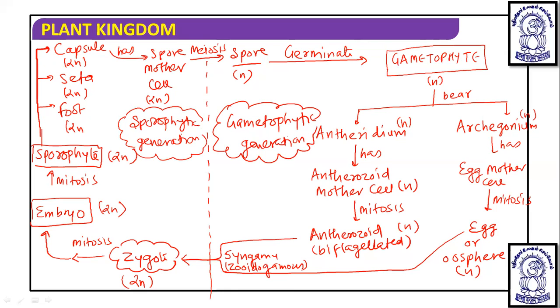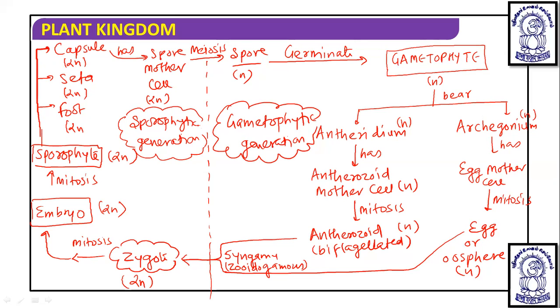Okay, so this is where the life cycle occurs. If you want to remember, you need to remember just two to three things and you can remember the whole life cycle. You have to remember which one is dominant: the gametophyte is dominant, and the sporophyte is dependent. So since the gametophyte is dominant, obviously sex organs are present on the gametophyte. So the sex organs will be haploid, so the gametes will also be haploid.